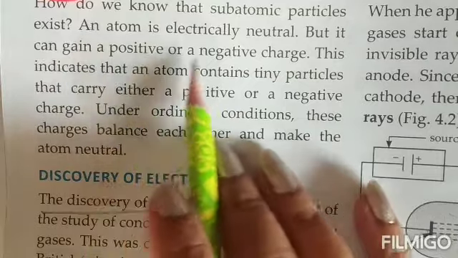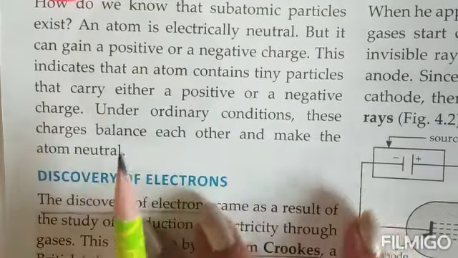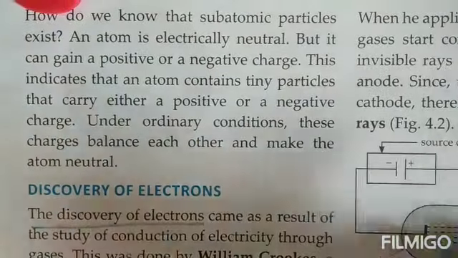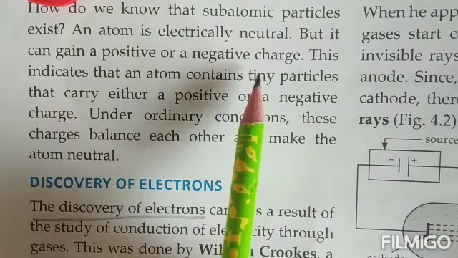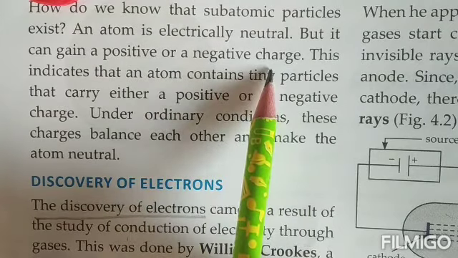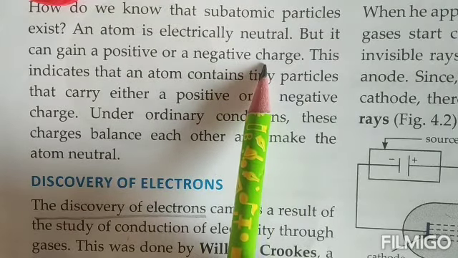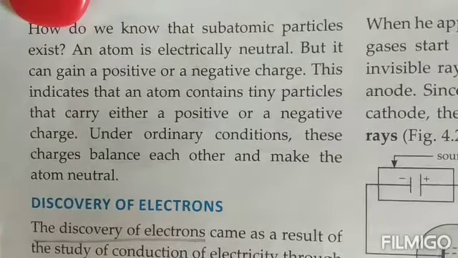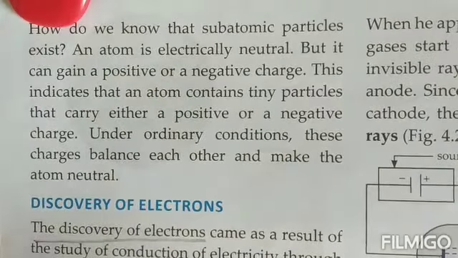Now an atom is electrically neutral. That means on the whole, children, every atom is neutral. That means it is neither positive nor negative. But it can develop a positive or a negative charge. Then if it develops a positive or a negative charge, it is known as an ion.